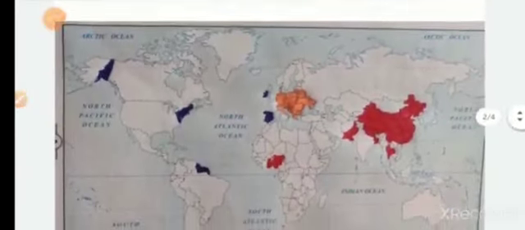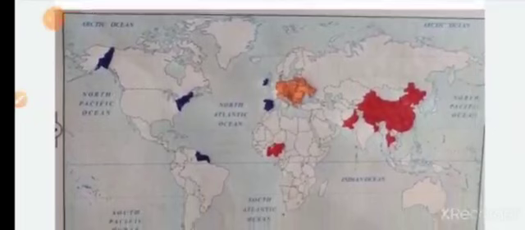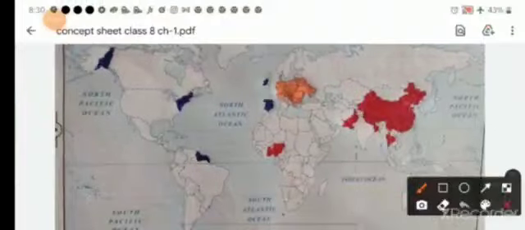You can see here this is a world political map. Here, in red color, you can see too thickly populated areas. We have lots of countries, but you just shade only two countries as too thickly populated.